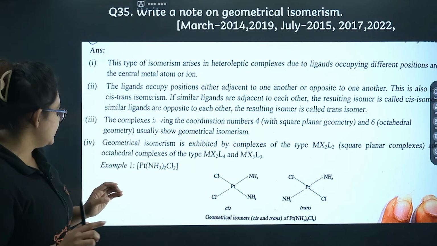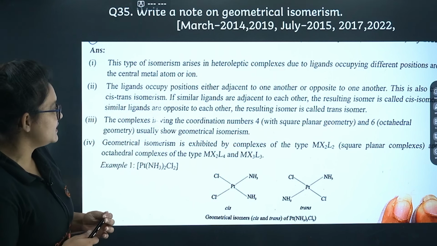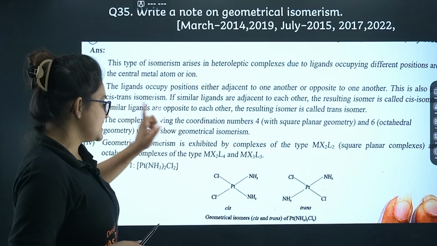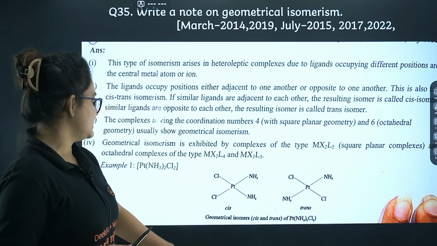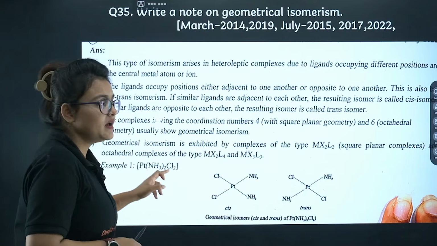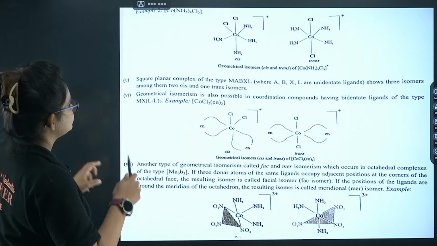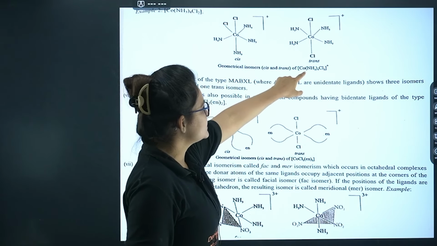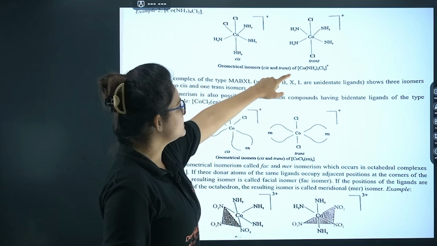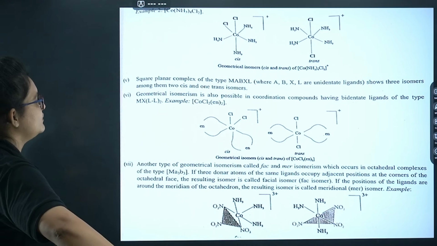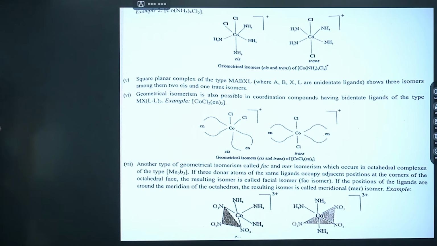Geometrical isomerism is exhibited by this type of complex, MX2L2, and some octahedral complexes as well. You can see MX2L4, MX3L3. So this is one example. We can see cis and trans isomers out of it. But sometimes, for this type of example, MX2L2, if you just see here also, you can see cis-trans isomerism. And if you have this type of compound like MABXL, meaning all different types of ligands.